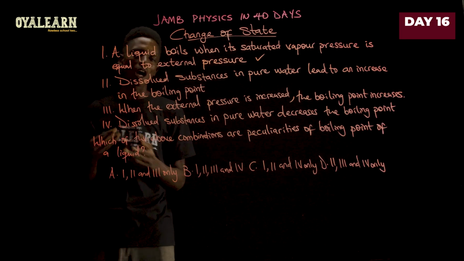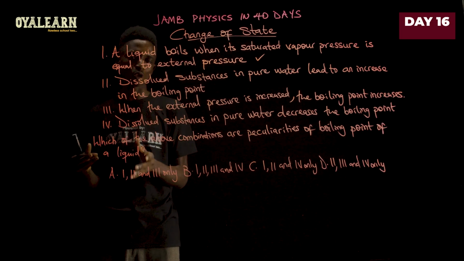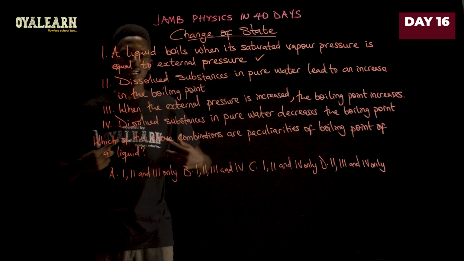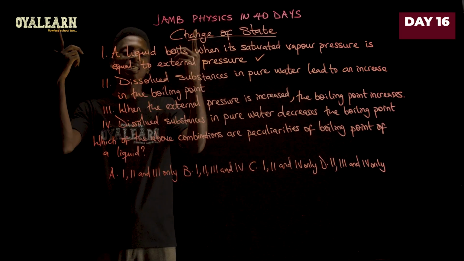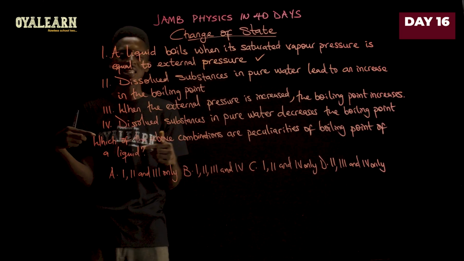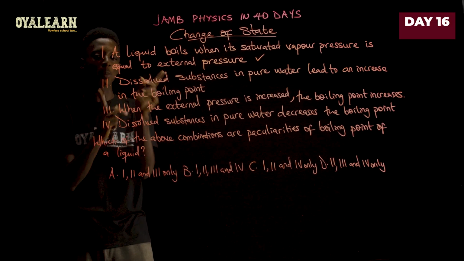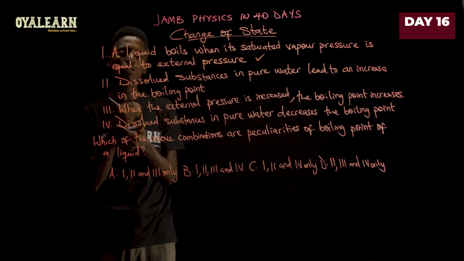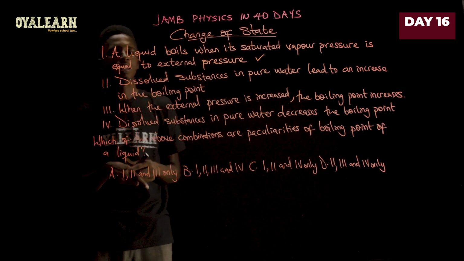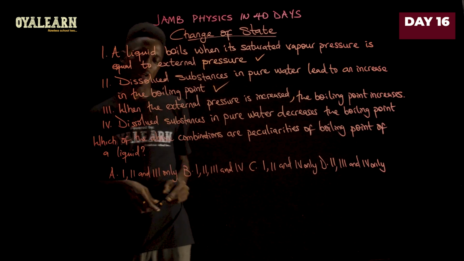Which is the actual movement of the molecules of that substance. As they gain heat at the bottom where the heat is being applied, they're supposed to go to the surface where the temperature is a bit cooler. But because of the dissolved particles in there, they are unable to reach the top as fast. So that will delay the boiling and increase the boiling point. So 2 is also correct.